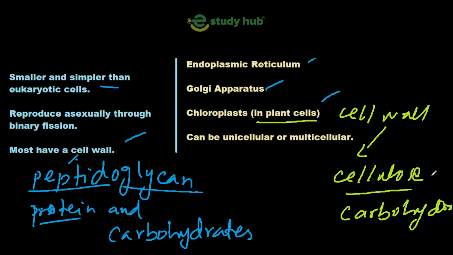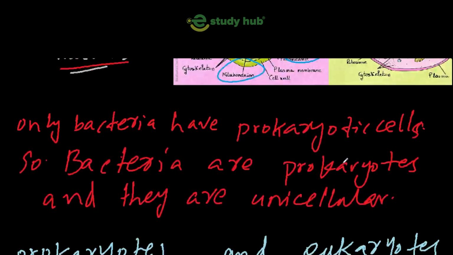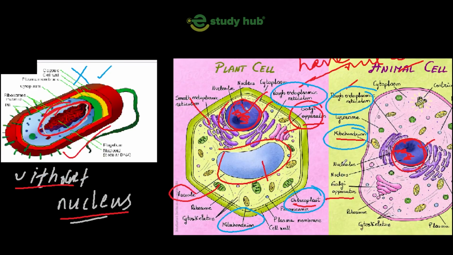So plant cell is different from animal cell. This is another thing that we are going to discuss. Plant cell is different from animal cell in a way, like in animal cell you can see here the nucleus is in the center. In plant cell you can see here the nucleus is at one side, just because of the large vacuole present in plant cell. But in case of animal cell there is no large vacuole, so nucleus is in the center in animal cell. This is the first difference.